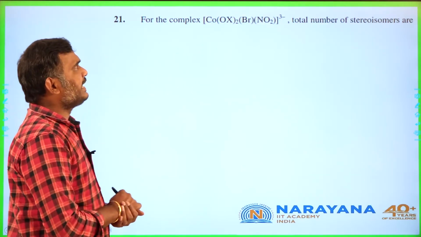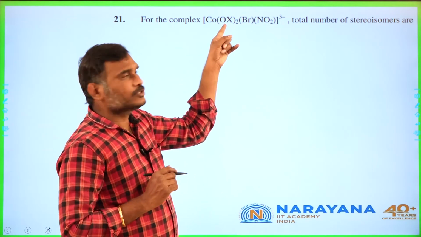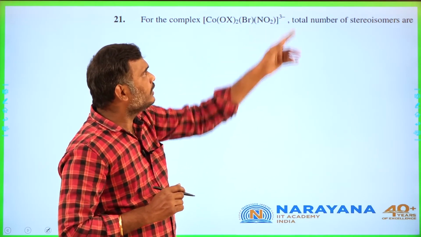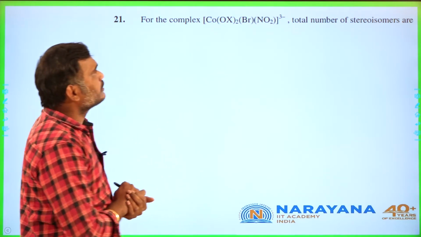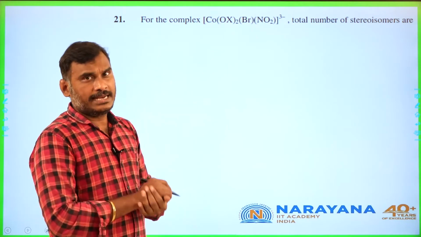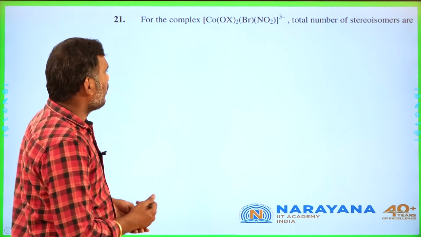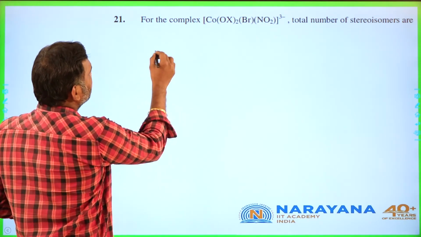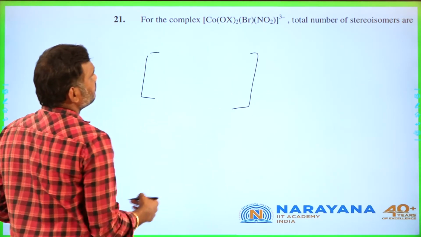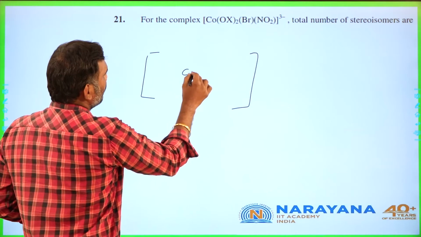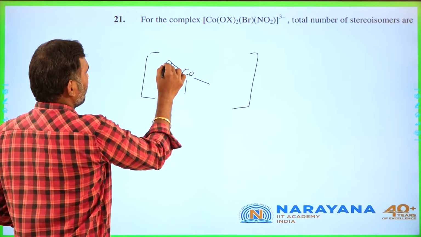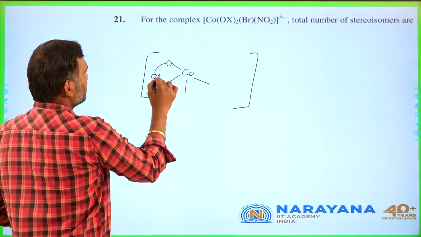Yes, for the complex, see, dioxalato, bromo, nitro, total number of stereoisomers. They mentioned NO2 directly. Then you can write 3 stereoisomers. How is that, students? That is cobalt, oxalato.